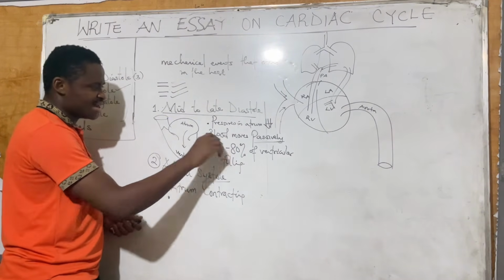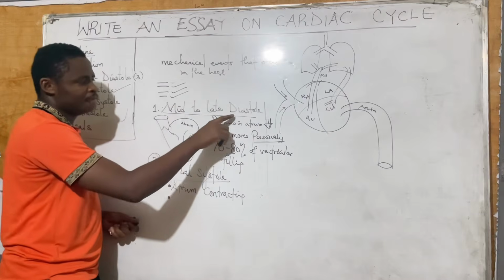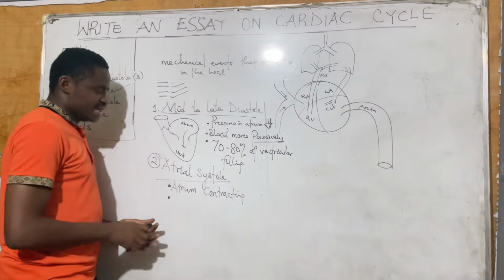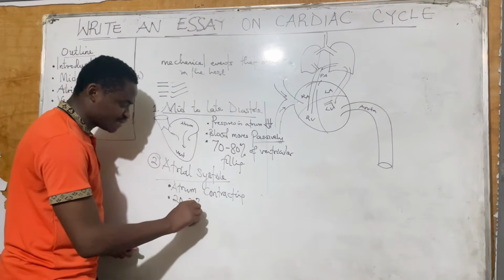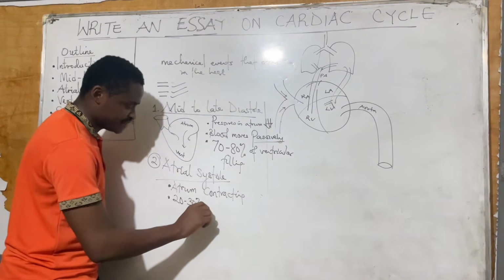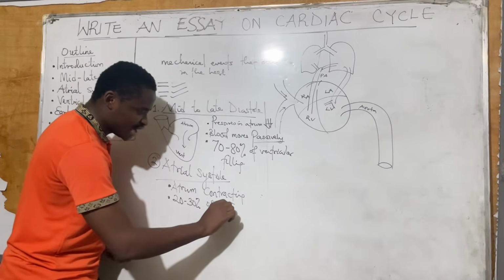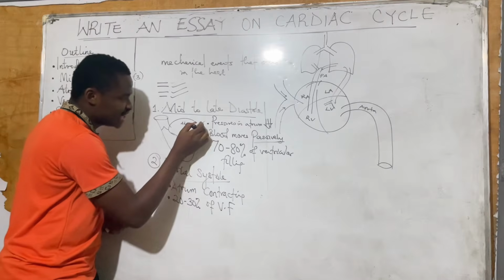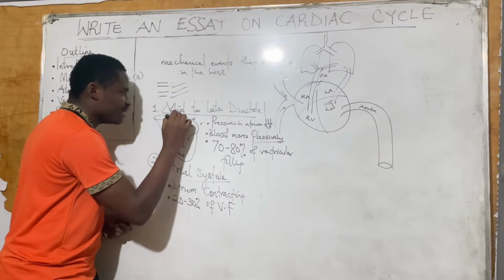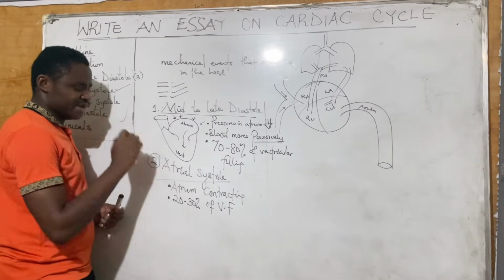If 70 to 80% has been contributed by the mid to late diastole state, the remaining 20 to 30% of ventricular filling comes from atrial systole. So the remaining 20 to 30%, we are going to squeeze it. We squeeze it like this. The atrium is squeezed out, and then it fills the ventricle.